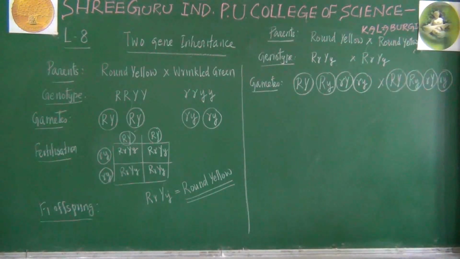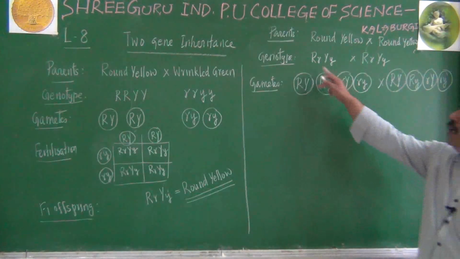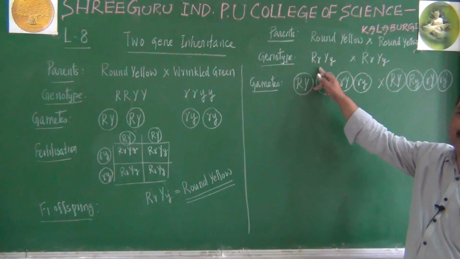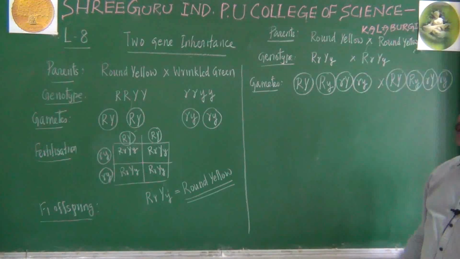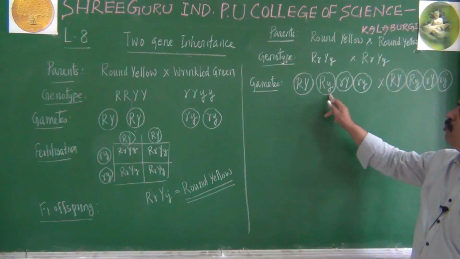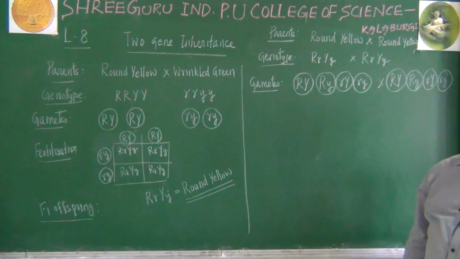I hope you got this point. These are the 4 female gametes, these are the 4 male gametes. How 4 male gametes are possible? Because it is heterozygous condition, capital R, small r, capital Y, small y, double heterozygote. So this double heterozygous will produce 4 possible gametes.